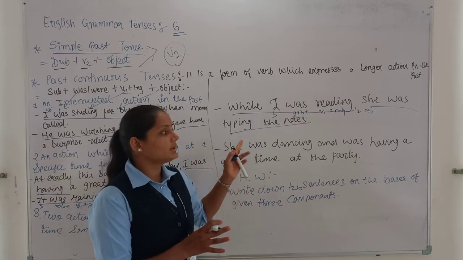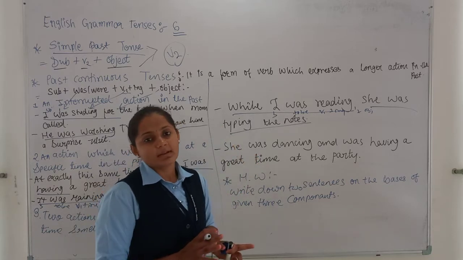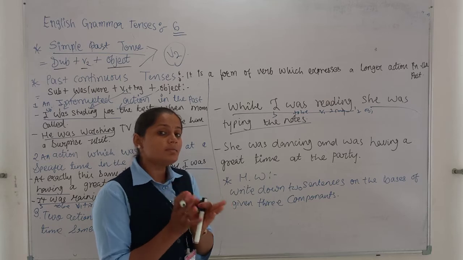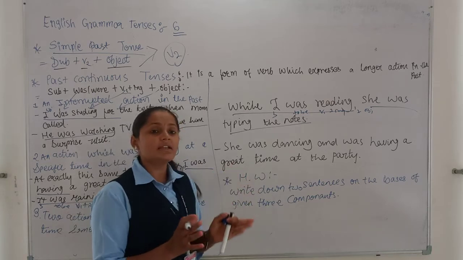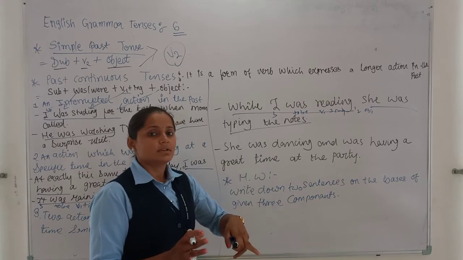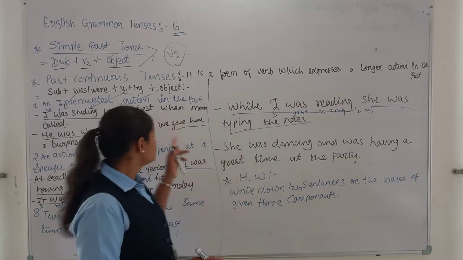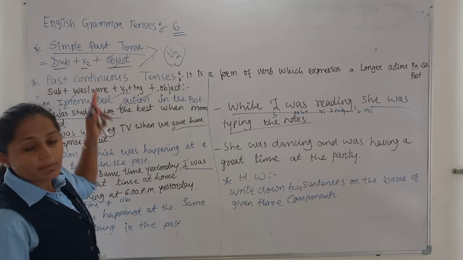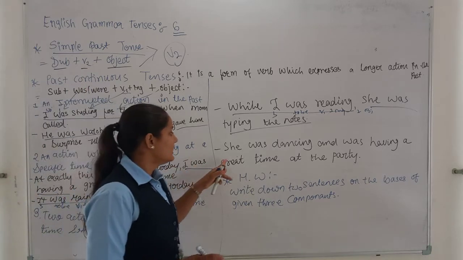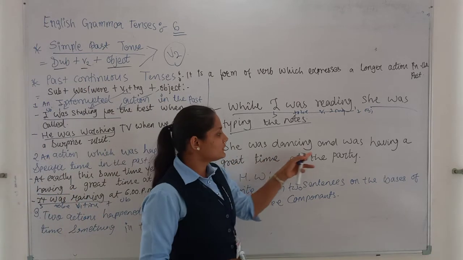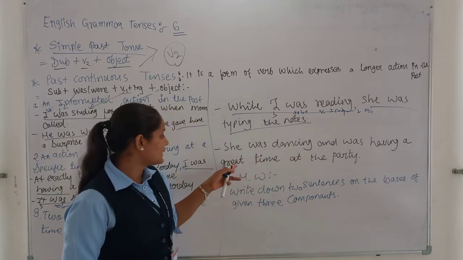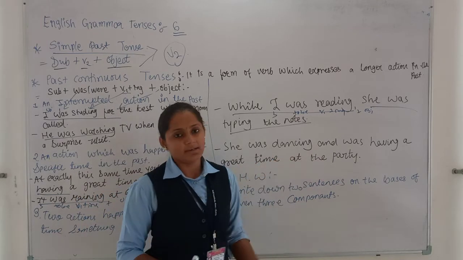But what type of work? I was reading and she was typing. यानी कि the time is same, but the situation, the thing is different in the past, not in the present. Why in the past? Because we are working on past continuous tense. And the second example is, she was dancing and was having a great time at the party.